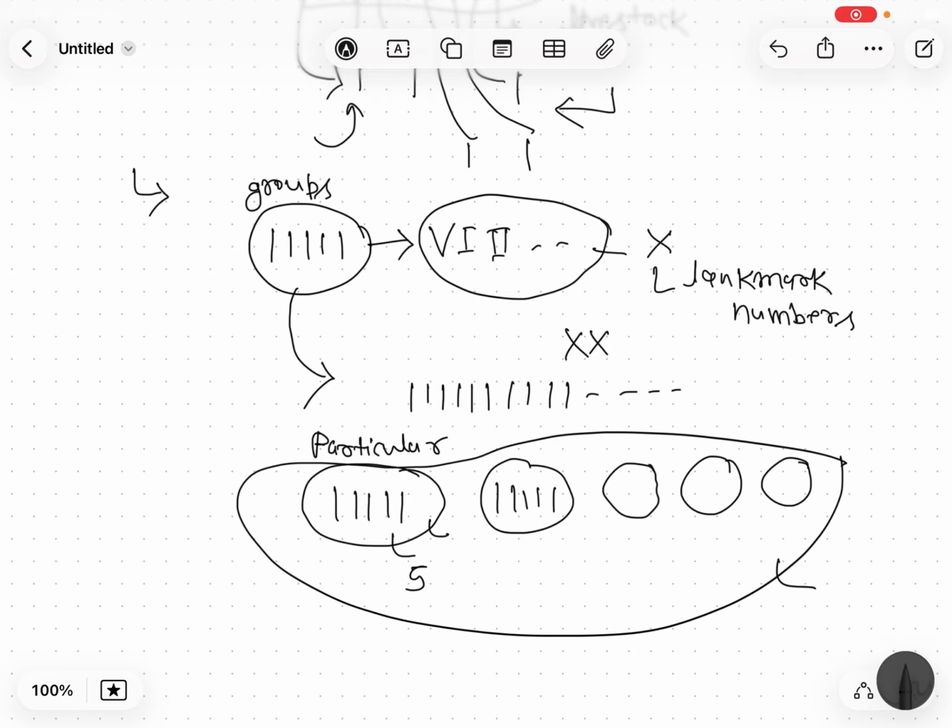Another group is taking them, symbol 5 5. You group these 5 times 5 objects and give another symbol to them, that is 125. So these fives are also landmark numbers. They are a collection representing 5 elements, and 5 collections of these is another landmark number.